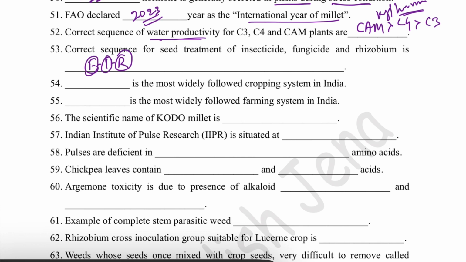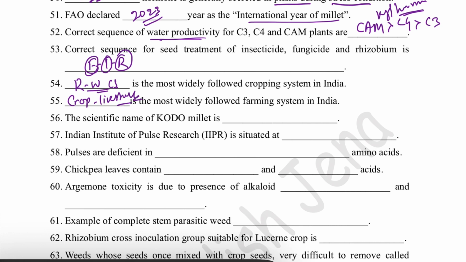Then dash is the most widely followed cropping system in India. That is rice wheat cropping system is the most widely used cropping system in India. Then dash is the most widely followed farming system in India. Farming system means suitable combination of different enterprises. So most widely followed is crop livestock farming system.